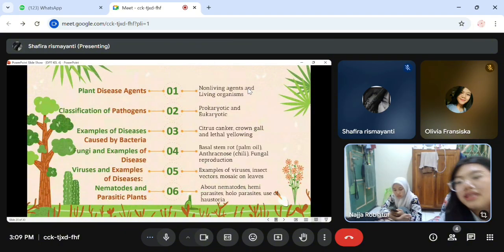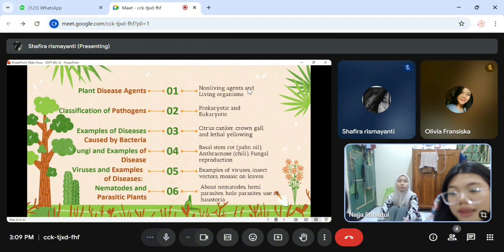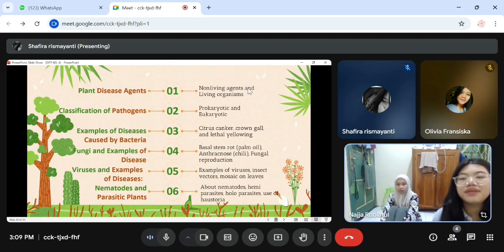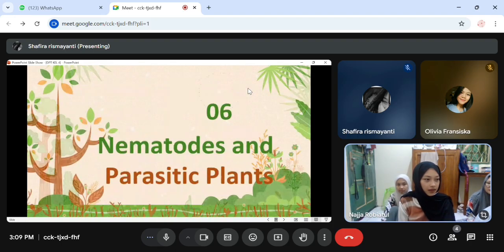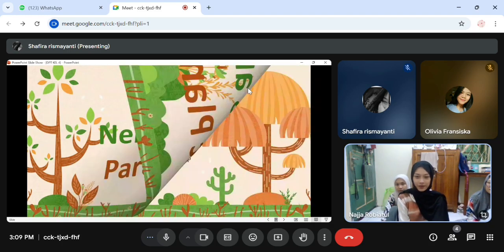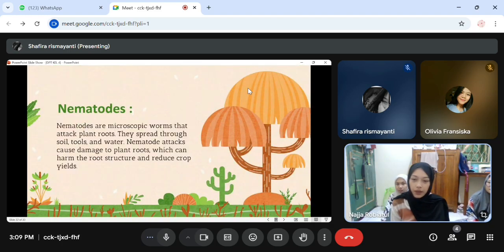And next is nematodes and parasitic plants. It will be read by Safira and Najah. Nematodes are microscopic worms that attack plant roots. They spread through soil, tools, and water. Nematode attacks cause damage to plant roots, which can harm the root structure and reduce crop yields. Next.